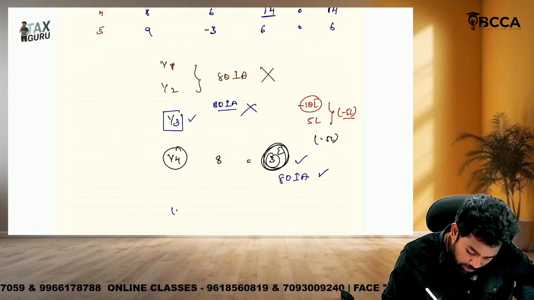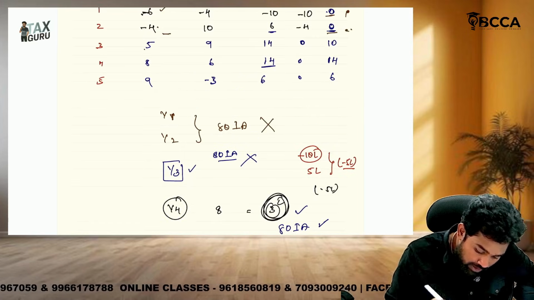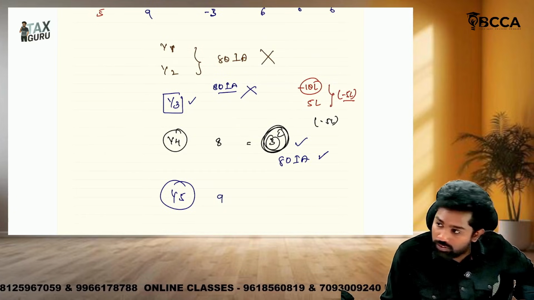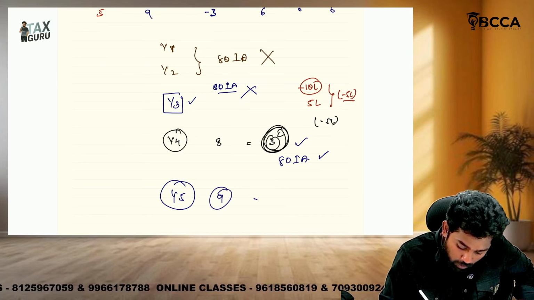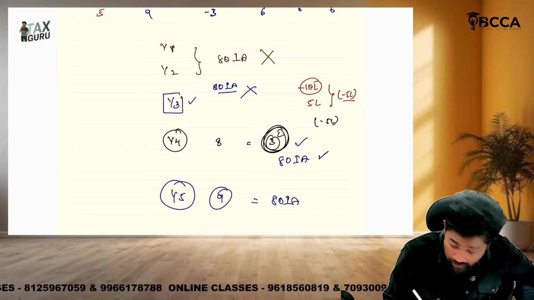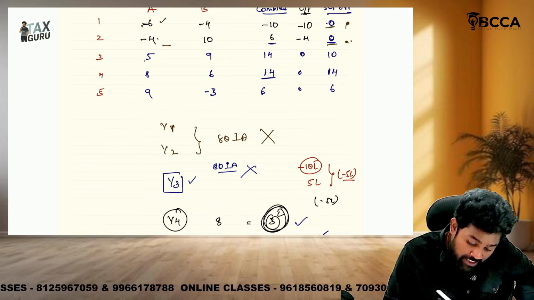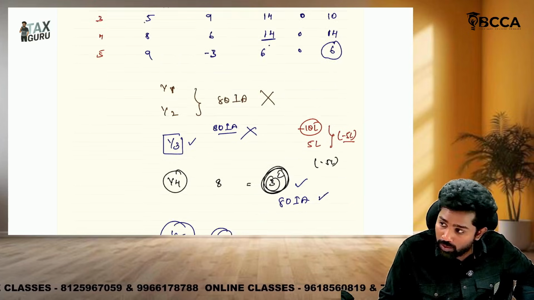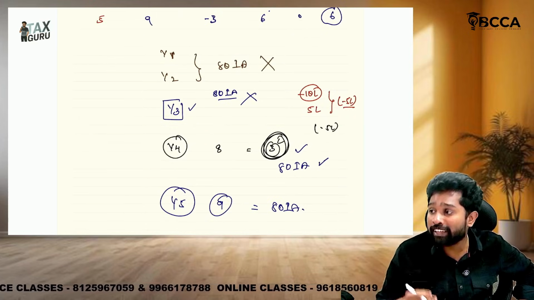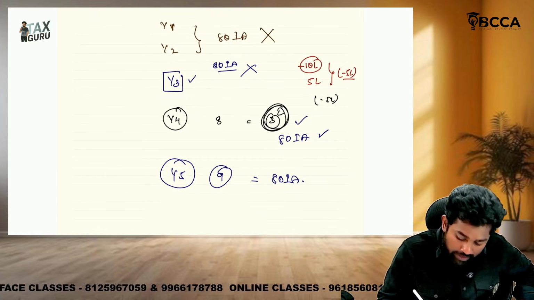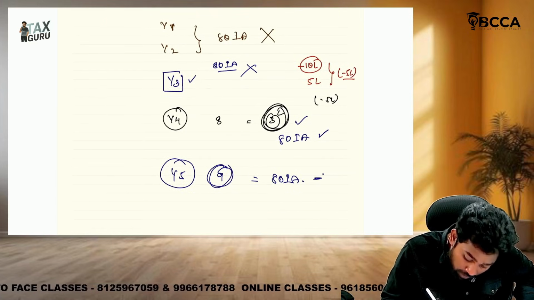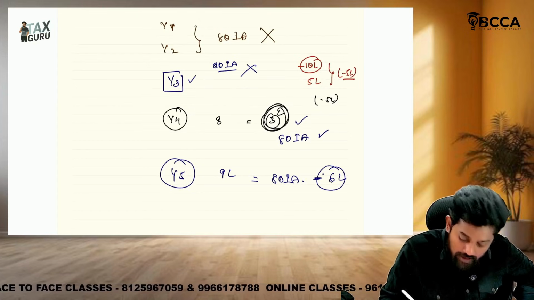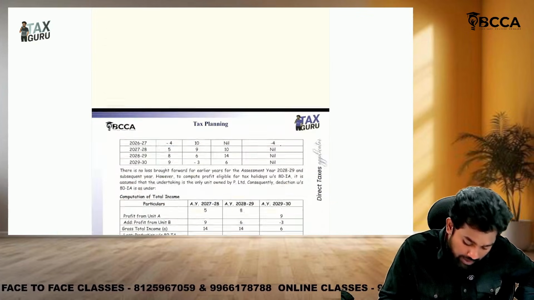Okay. Then year 5. Year 5, how much is there, sir? 9. Okay. Is there anything to be carried forward? No. Okay. So now how much is the 80IA deduction available? 9, you think? No. But for year 5, the gross total income is only 6. So deduction can't exceed gross total income. So that's why 80IA in this year, even though profit from such undertaking is 9, is restricted to 6 lakhs only. I hope you are understanding the point, sir.